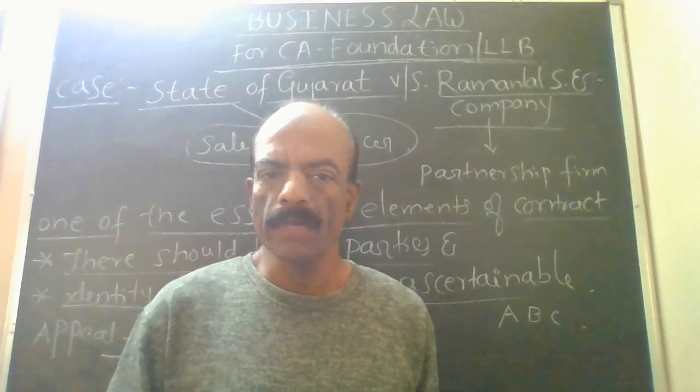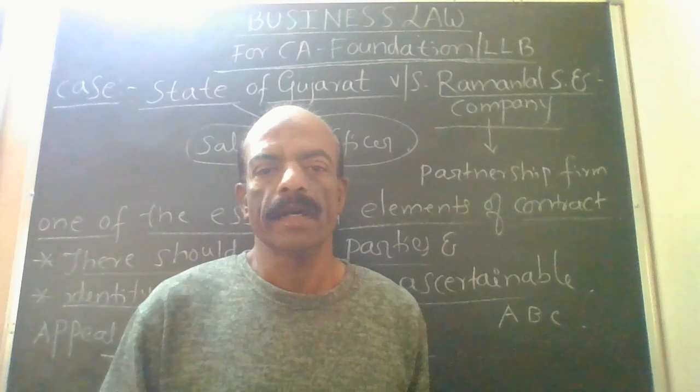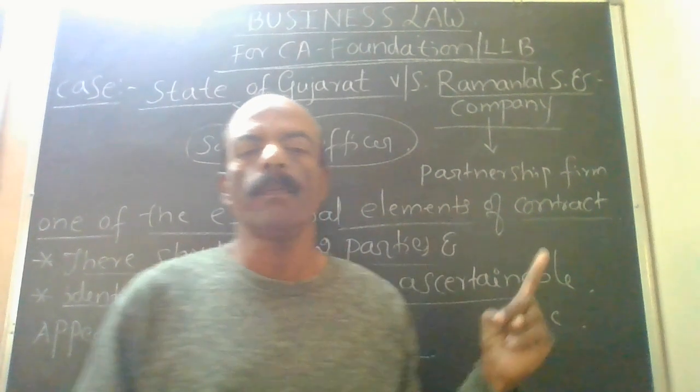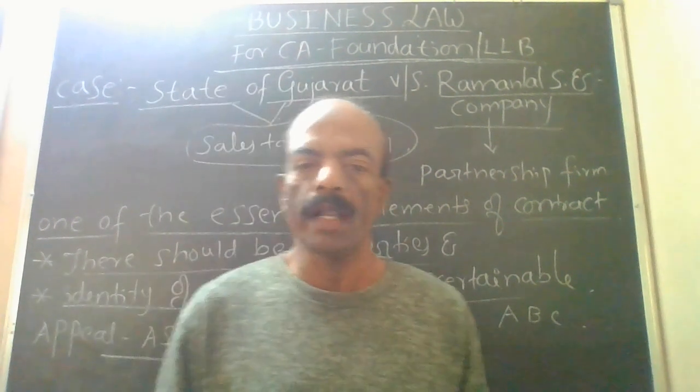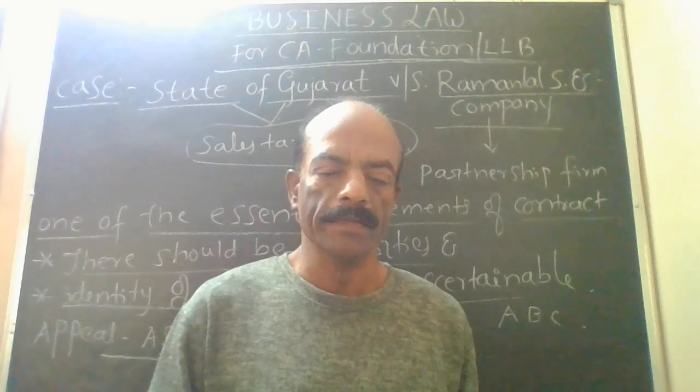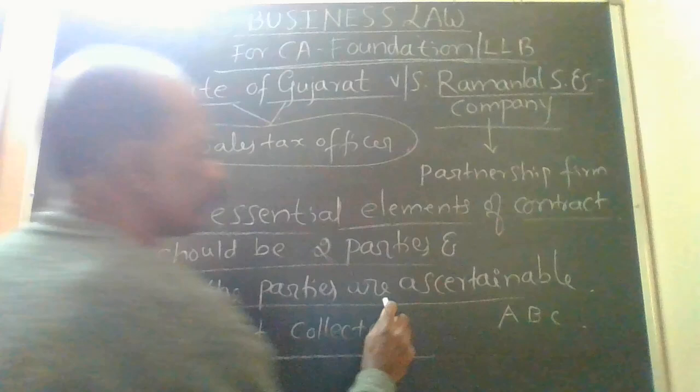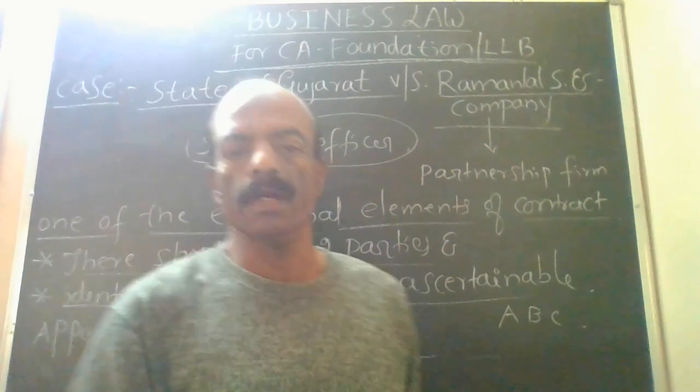Once again I will summarize: to become a contract there should be two parties. One party makes an offer and another party accepts it, and the identities of the parties are ascertainable.